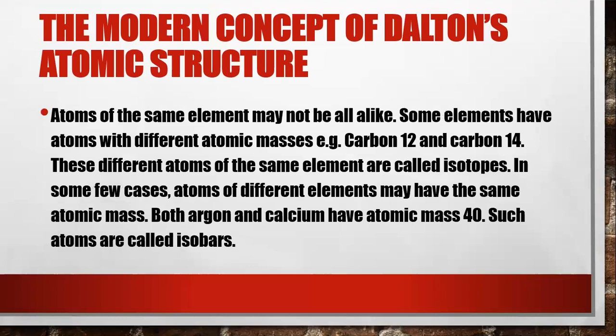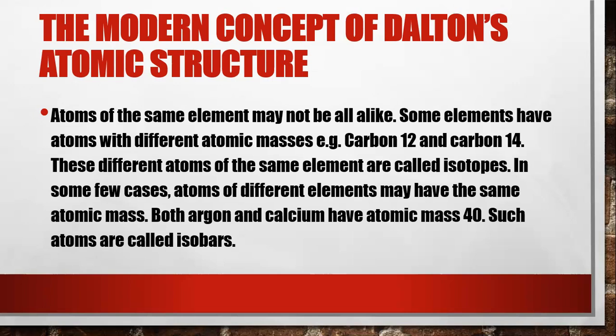The second modification of Dalton's atomic theory is that the atoms of the same element may not all be alike. As he said before, the atoms of the same element are alike and they can have the same weight. But some elements have atoms with different atomic masses. For example, carbon 12 and carbon 14. These different atoms of the same element are what we call the isotopes. So carbon 12 and carbon 14 have different atomic masses, but they are of the same element. Now we can simply say these are isotopes.